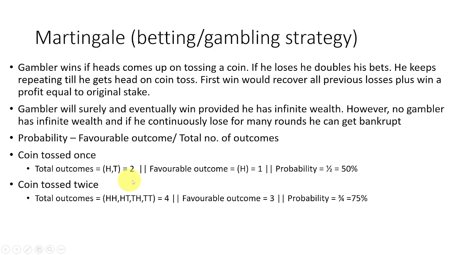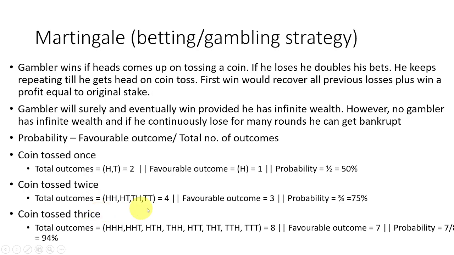When we flip the coin a second time, the total outcomes are 4: it can be two heads, head and tail, tail and head, or two tails. Out of 4 total possible outcomes, the favorable outcomes are 3, where we have at least 1 head. So the probability increases to 3 by 4, which is 75%. From 50 it has come to 75%. Similarly, if the coin is tossed a third time, total possible outcomes are 8 and favorable outcomes are 7. So our probability increases to 94%. Like this, the probability keeps increasing.